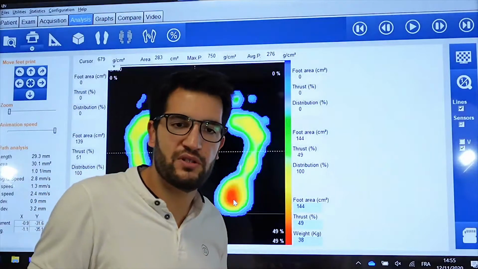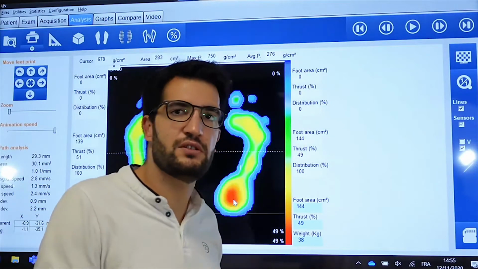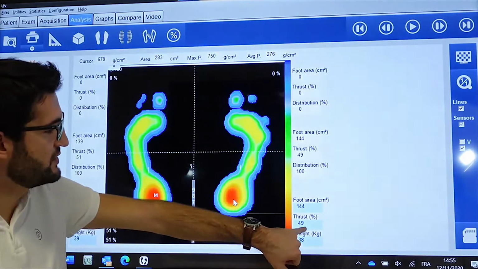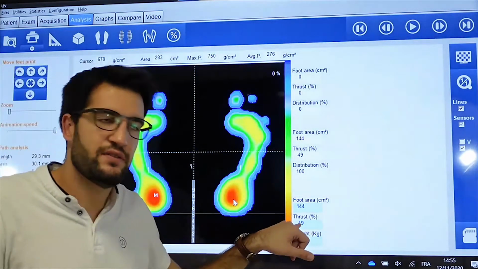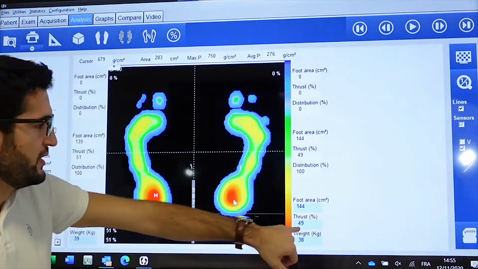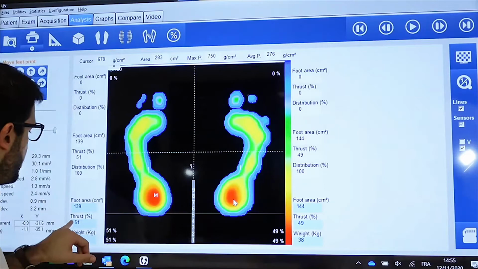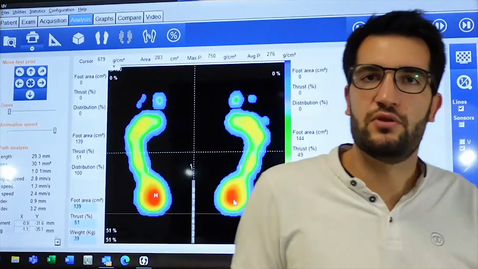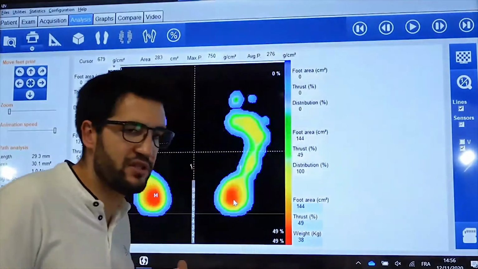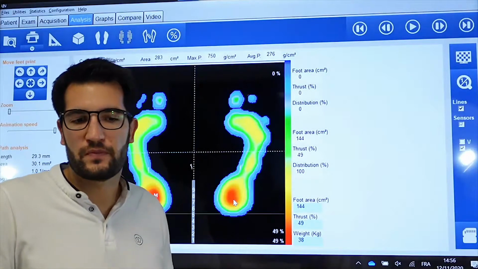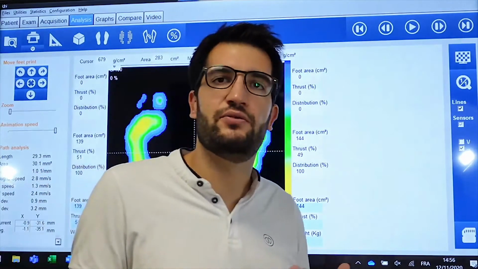Then you have the percentage of weight between right and left. This will be important if you have a short leg, for example. So you have here 49% on the right and 51 on the left. Is it a big difference? Not really. But if you have a big difference, then you will control a bit of correction elements and see the difference. I will show you after.